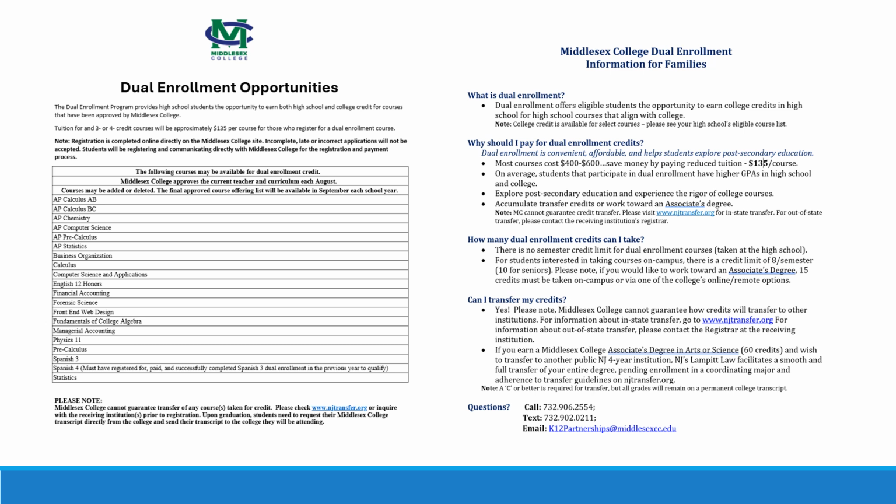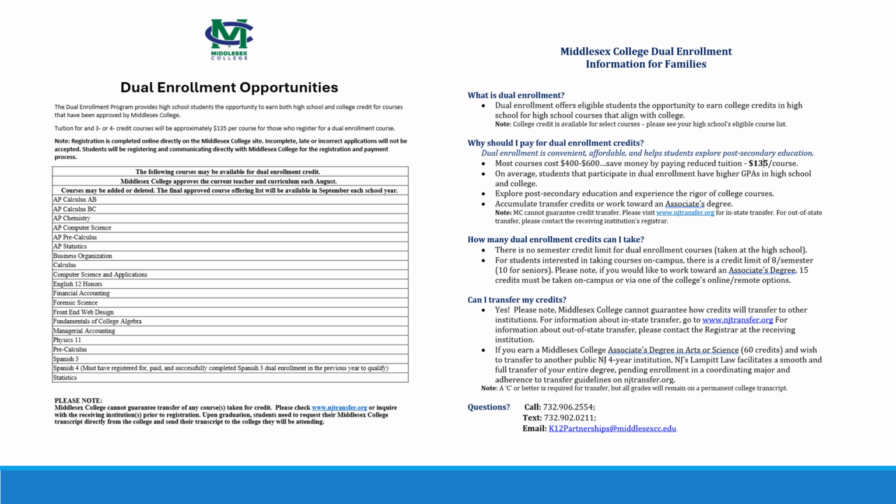Dual enrollment opportunities. Our high school has a partnership with Middlesex College, which offers you the ability to earn college credit for taking approved high school courses. Middlesex approves our teachers and curriculum each summer, and then they provide us with the list of courses that our students can register for and pay the reduced rate of $135 per course. This process is done on the Middlesex website in September of each school year. Students must obtain a C or better in the course to gain college credit.